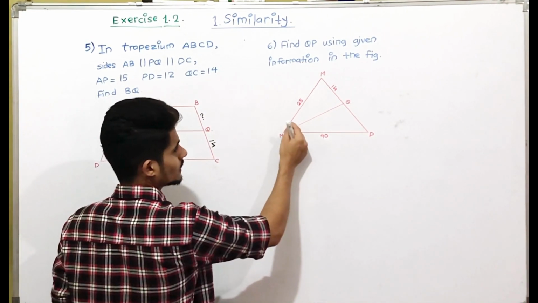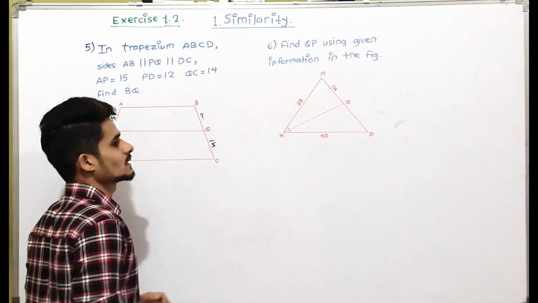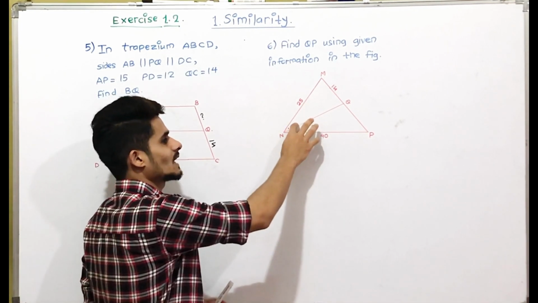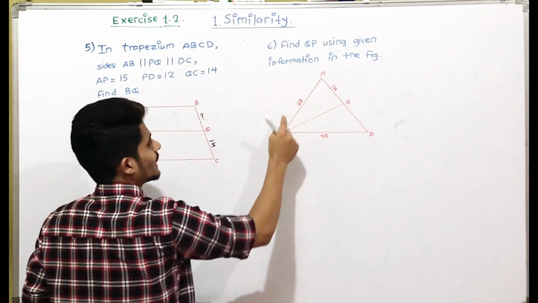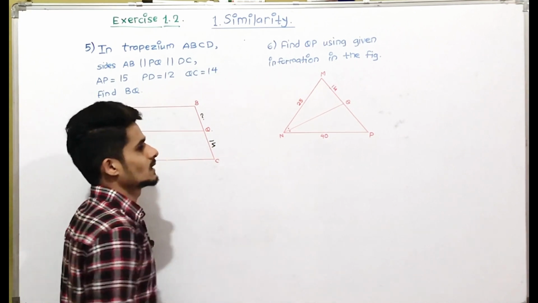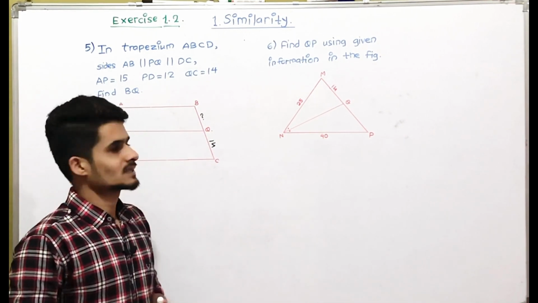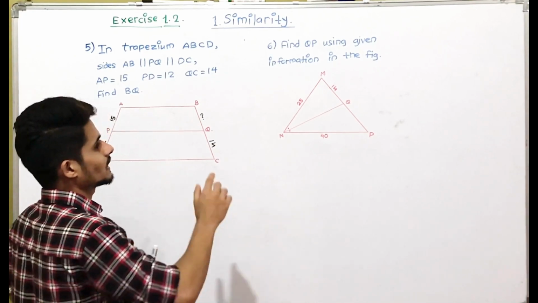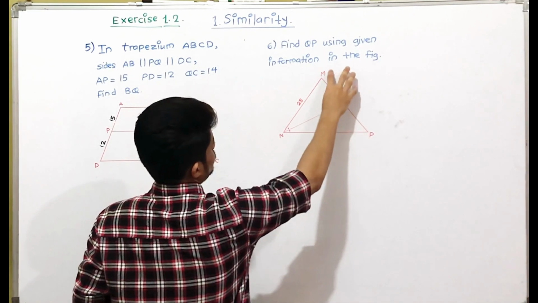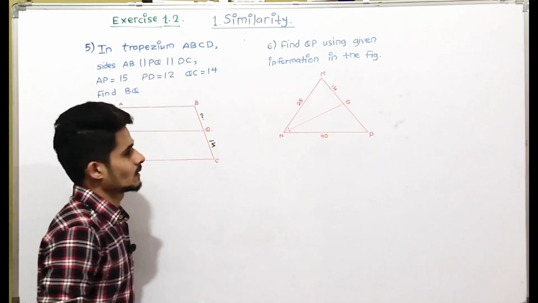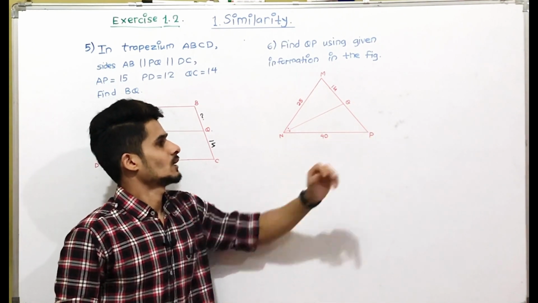As you can see, these two dots mean both angles are equal, that means NQ is bisector of angle MNP. So we will be using the angle bisector theorem, and after that take the ratio. The ratio will be MN upon NP is equal to MQ upon QP. Substitute the values, cross multiply and find the value of QP.